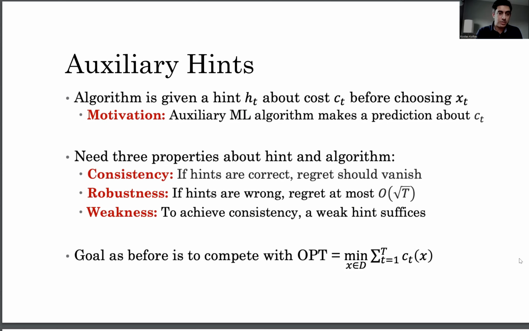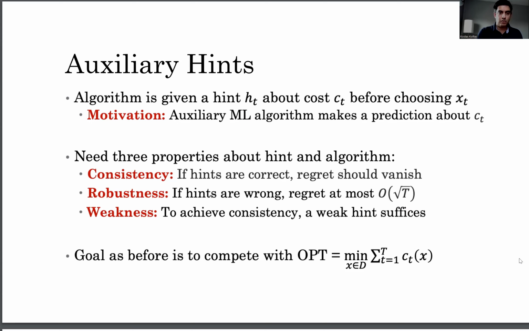The first one is termed consistency. It means that if the hints are correct, if they're very good, then the regret should be very low or vanish. On the opposite side, we have robustness, which is that if the hints are really bad, then the regret should revert to what we can achieve in the case of no hints. So in this case, it should be order of square root T.